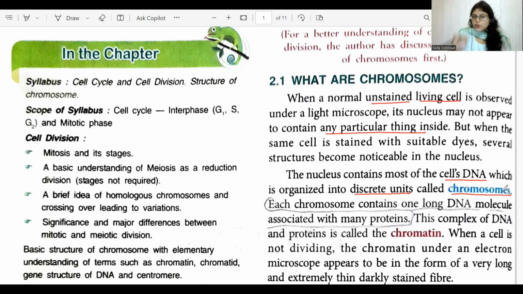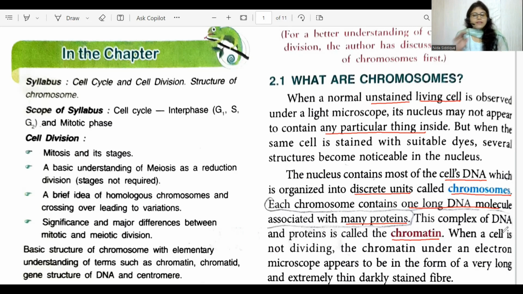So what does a chromosome consist of? It consists of one long DNA molecule, and this DNA molecule is associated with some proteins. We are going to learn about these proteins as well. So this complex of DNA and protein is called chromatin. DNA along with the proteins is called chromatin.